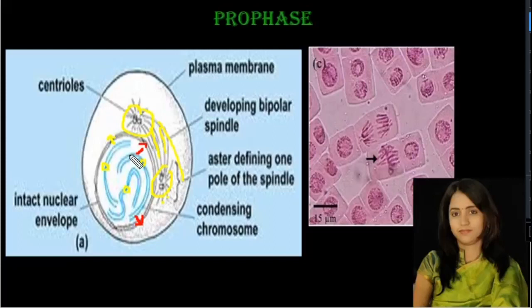The completion of the prophase is marked by 2 important characters. The first one is that chromosome material is completely condensed and forms a compact mitotic chromosome. Here these are the mitotic chromosomes. These chromosomes consist of 2 chromatids, and they are held together by a primary constriction called centromere.